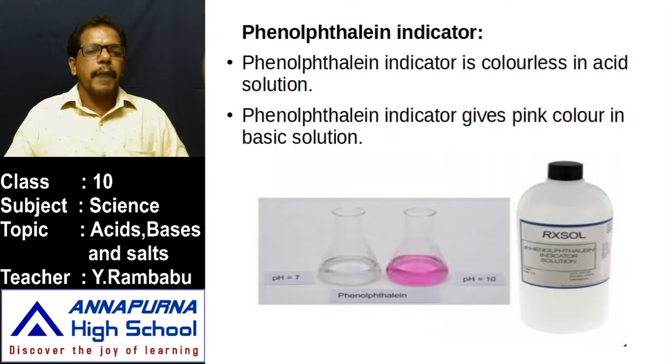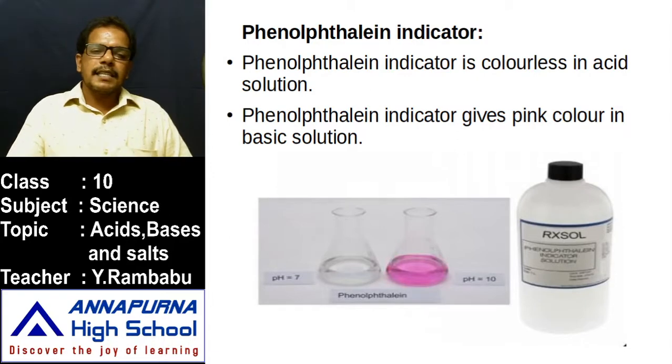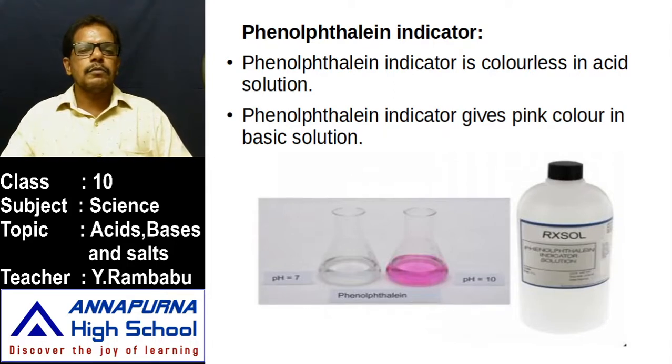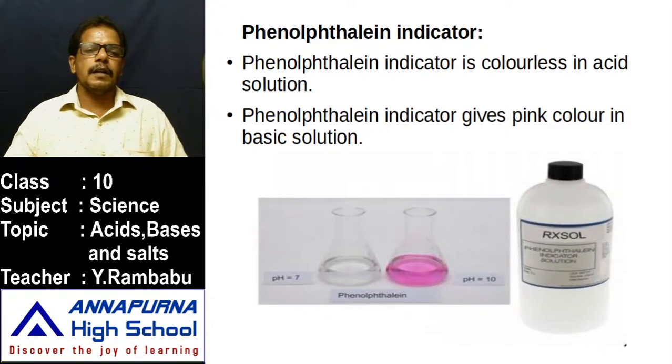In our lab, by using these 3 indicators, we can easily test the nature of the substance. What are the 3 indicators? Litmus papers, methyl orange, phenolphthalein. These three indicators are used. Again, once observed, acids change blue litmus paper into red, bases change red litmus paper into blue. Don't get confused. For this, a simple hint is there. ABLE RED, A-B-L-E-R-E-D. A for acids, BLE blue to red. Acids blue to red means bases red to blue, litmus paper or litmus solution.